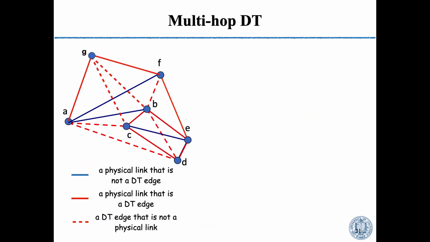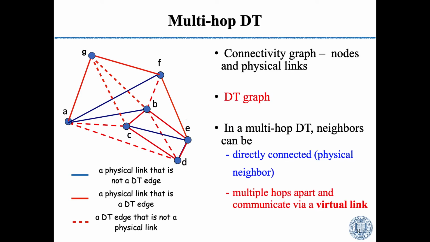One improvement of the Delaunay triangulation is multi-hop Delaunay triangulations. Here is an example. The graph here shows the topology of a network, and all the solid lines, including the red solid line and black solid line, show the physical links of this graph, and all the red lines, including the solid red line and the dashed line, show the Delaunay triangulation of this graph.